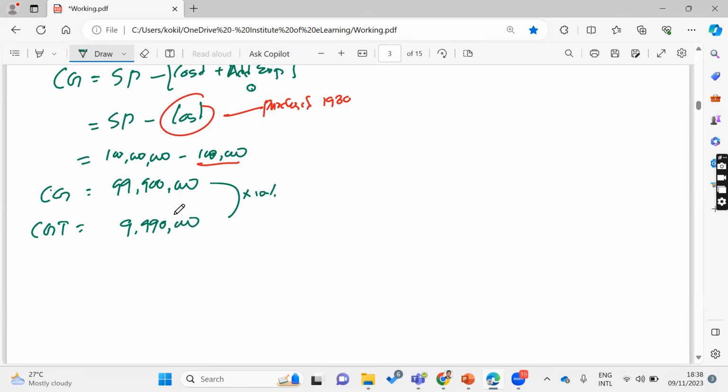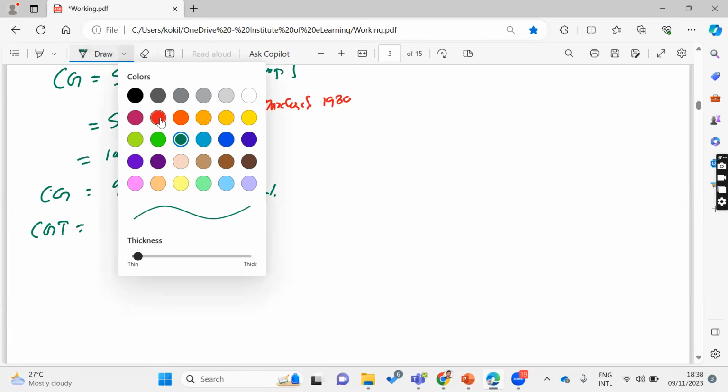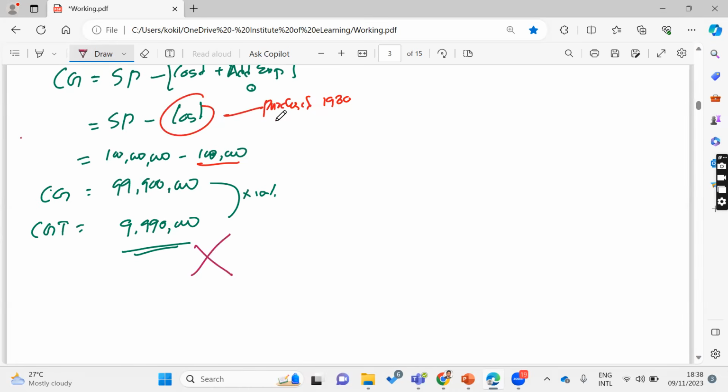9,990,000 would be the capital gain, right? This amount into 10%. 9,990,000 would be the capital gain. Is this correct? No, this is wrong. If it is purchased on a historical date, the taxpayer will always be penalized.